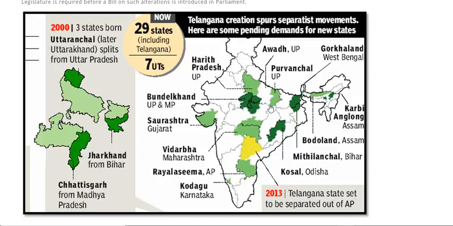And now we have this as the current state of India. There has to be a correction in this. These are 28 states and 8 UTs, because Daman and Diu and Dadra and Nagar Haveli have now been merged into one. So if you see this, in 2000, 3 states were born. That was Uttaranchal, later called Uttarakhand, split from Uttar Pradesh. We will be seeing how all the other states were born. But this is the current state of India. And in 2014, the latest state, that is Telangana, was separated out of Andhra Pradesh, and this was done by Article 3, if you remember.